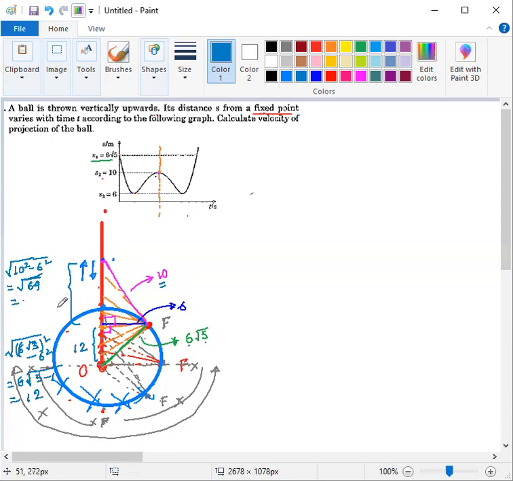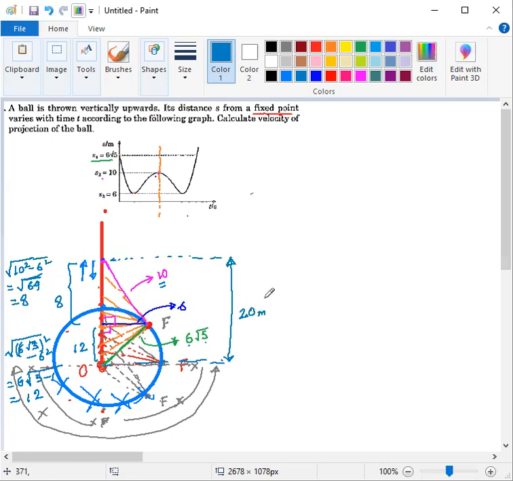So this distance is equal to 8. Now this total distance is the sum of these two distances. The below portion is 12 and the upper portion is 8. So total is 8 plus 12, that is equal to 20 meter.